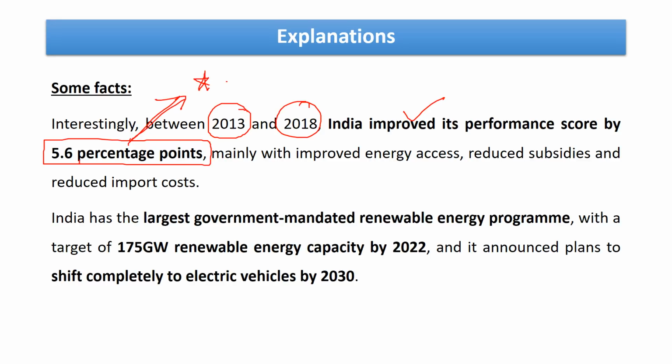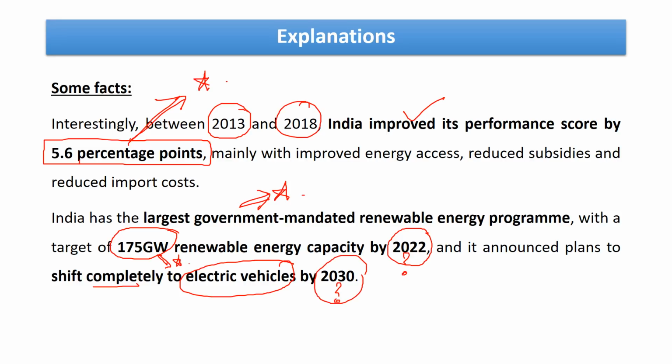Now, India has a target of achieving 175 gigawatt of renewable energy by the year 2022. So both of these you need to memorize: how much gigawatt as well as what is the target year. And there's one more important piece of information: India plans to shift completely to electric vehicles by the year 2030. This also you need to memorize.